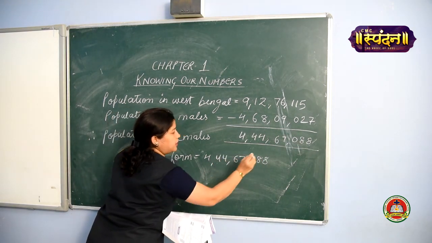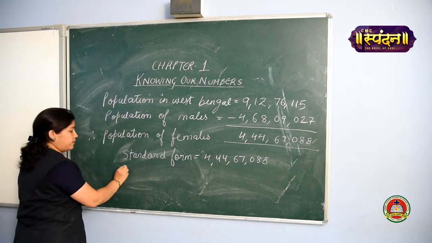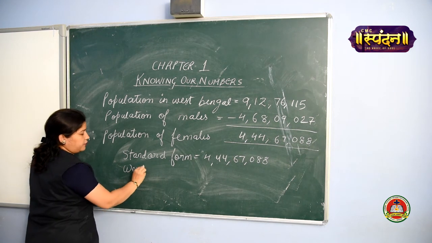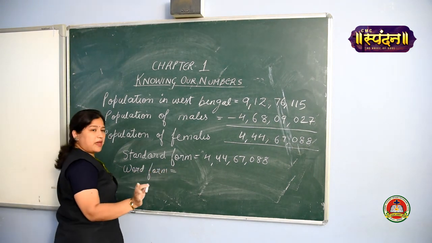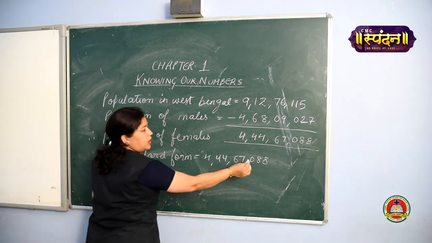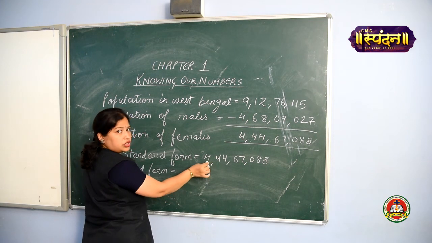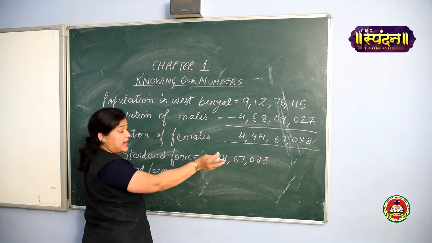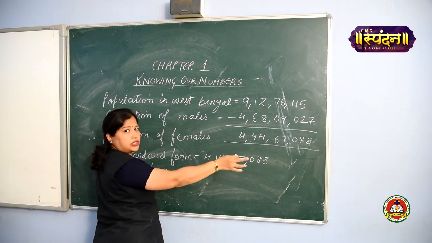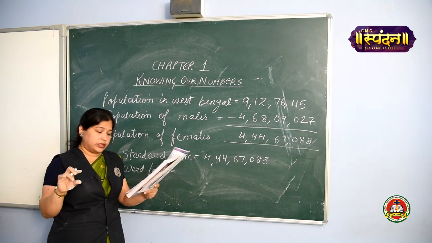This is standard form. Then it is asked to write the value in word form. So you will write a word form. Everyone remembers how to write in the words? Ones, tens, 100, 1,000, 10,000, lakh, 10 lakh, crores. So 4 crores, 44 lakh, 67,088 will be your answer. You should write in words.